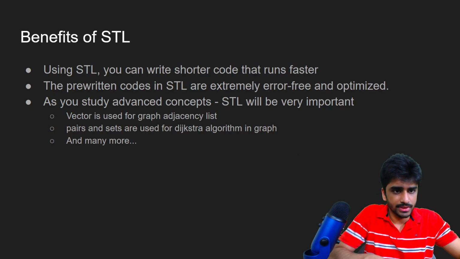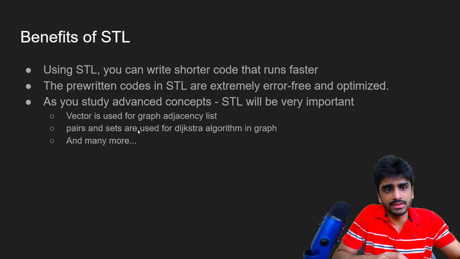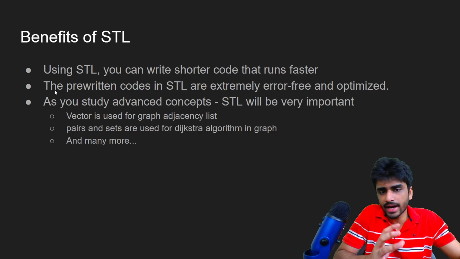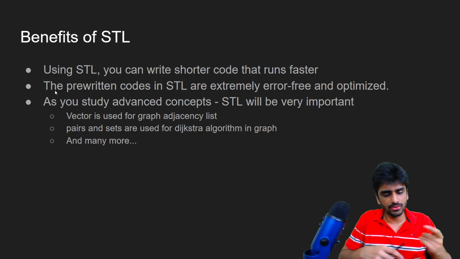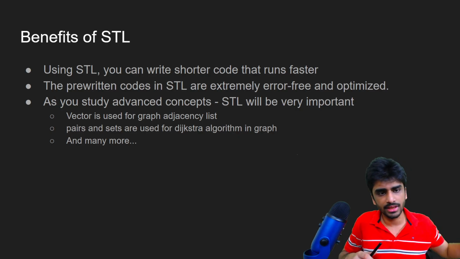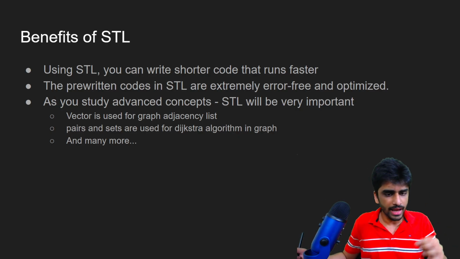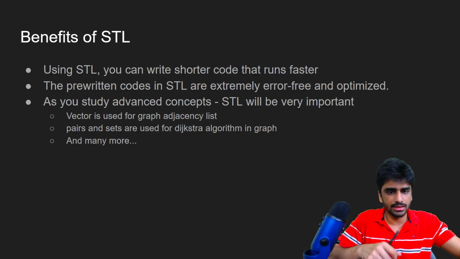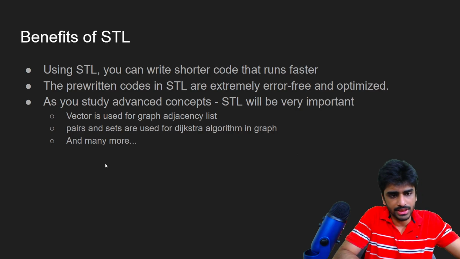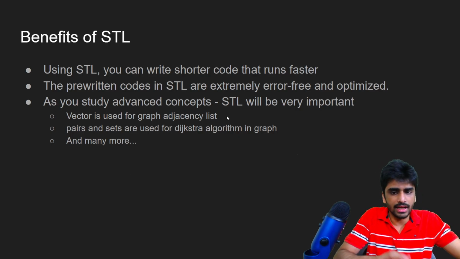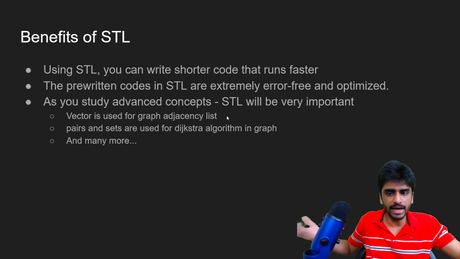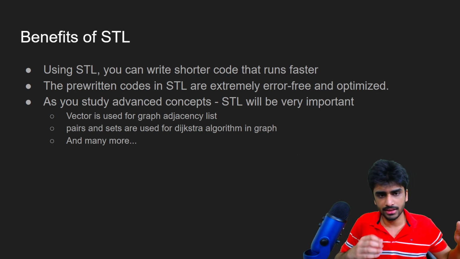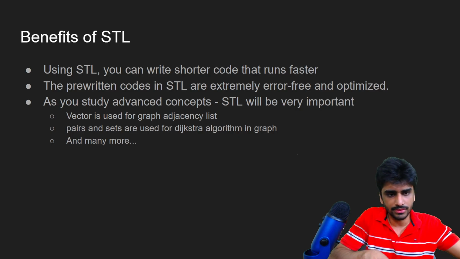Okay, so before learning STL, let's see what are the benefits of STL. Using STL, you can write shorter code that runs faster. If you try to do the same things without STL, you'll have to write a lot of code, and that code will be slower. So we don't want that. We want to write faster code, and we don't want to write that much. The pre-written code in STL is extremely error-free and optimized. If you write the same thing on your own, there's a good chance that you might make some mistake. But if you're using STL, there's no chance of that.